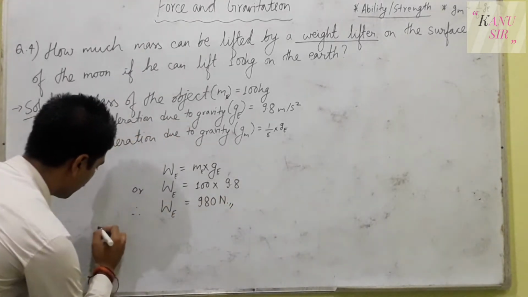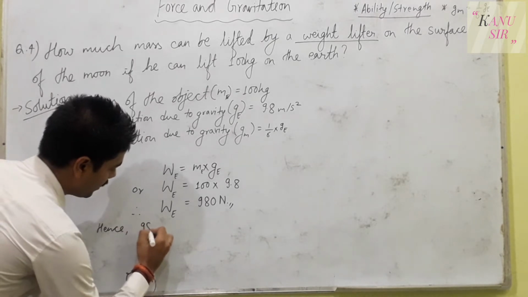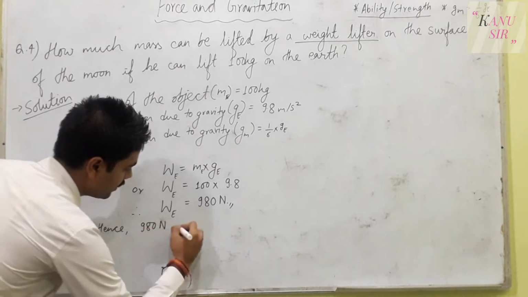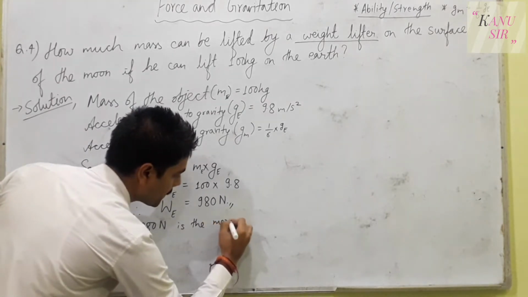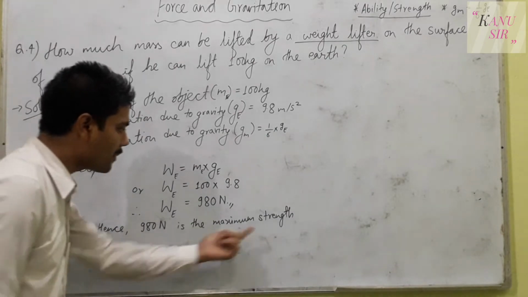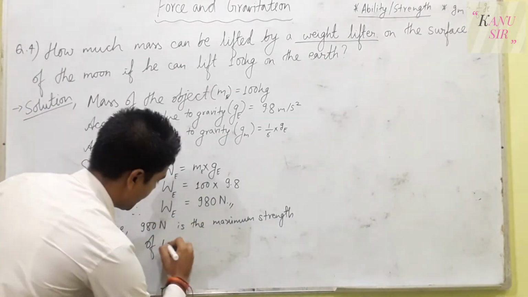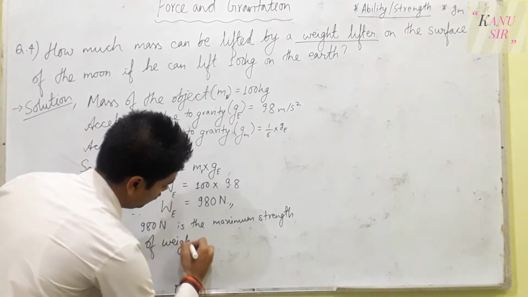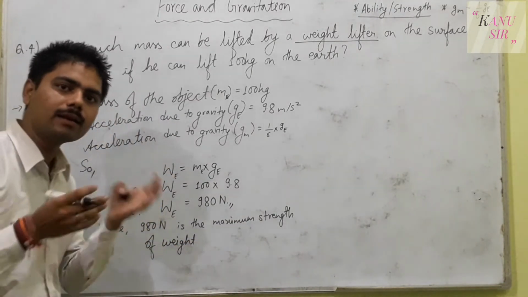So we'll write, therefore, hence 980 newton is the maximum strength of the weightlifter. Up to the weight of 980 newton, the weightlifter can lift the load.